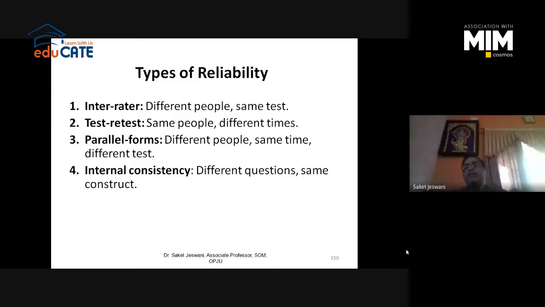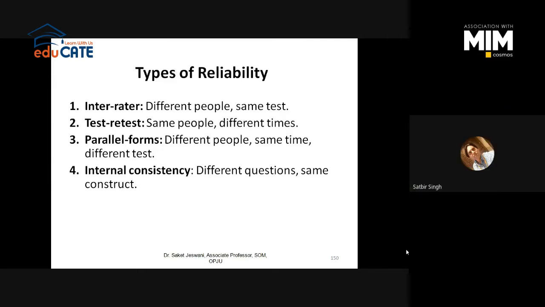But in internal consistency, we are checking the consistency of individual items for that particular variable. This is known as internal consistency. Are the items you have selected for a particular variable consistent enough to give the same responses for that particular variable or not? Suppose there are 5 questions in a questionnaire, all those 5 questions should reflect the same kind of theme. You mean to say that? Yeah.